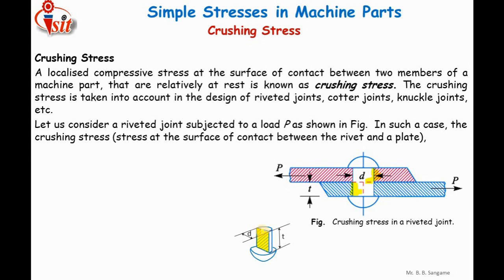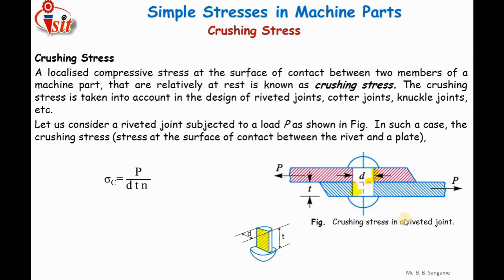This is the maximum area, which is the diameter of the rivet which can get crushed, and this is the height of that plate along which the crushing happens. So the area under crushing will be d into t. So crushing stress sigma c equals P divided by d t into n, and here n represents the number of rivets. If you go for 2, 3, 4 rivets, the value of n is going to increase.